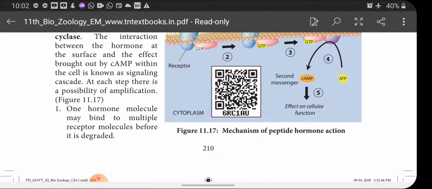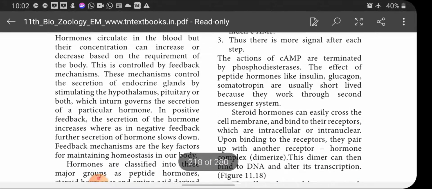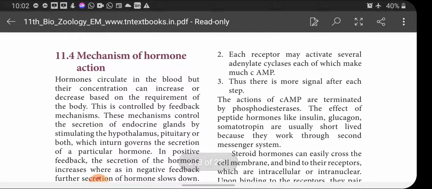One hormone molecule may bind to multiple receptor molecules before it is degraded, and each receptor may activate several adenylate cyclases, each of which makes much cAMP. Thus there is more signal after each step.